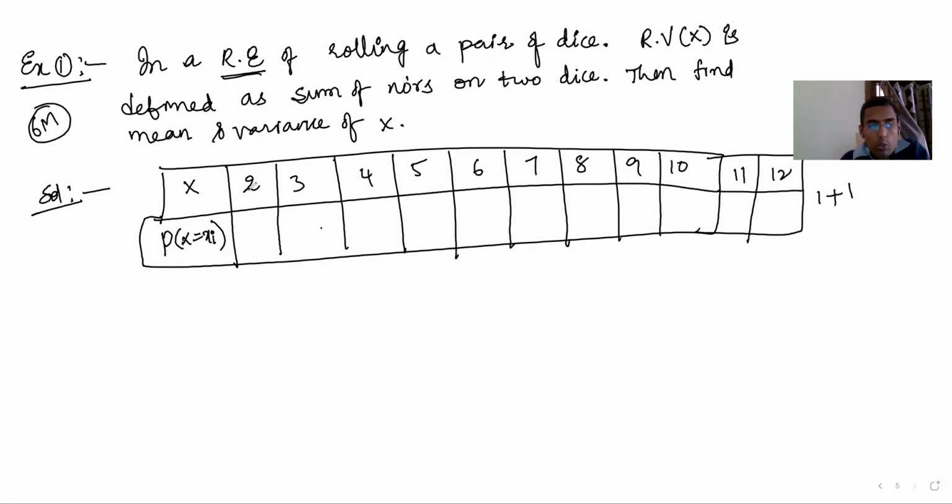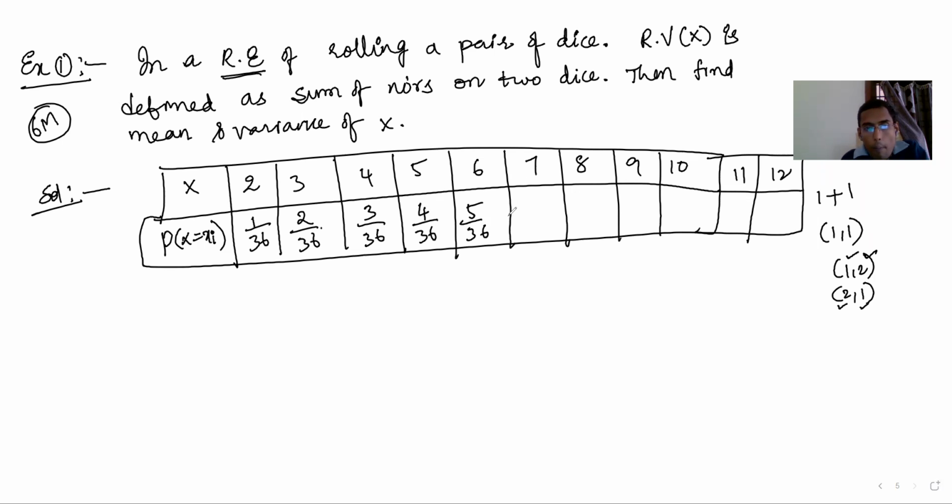What is the probability of sum 2? 1 out of 36. Please understand. Sum 2 means only 1 comma 1. Sum 3 means 1 comma 2 and 2 comma 1, first die, second die. This is 2 out of 36. Sum 4 means 1, 3, 2, 2, 3, 1: 3 by 36. Sum 5 means 1, 4, 2, 3, 3, 2, 4, 1: 4 by 36.